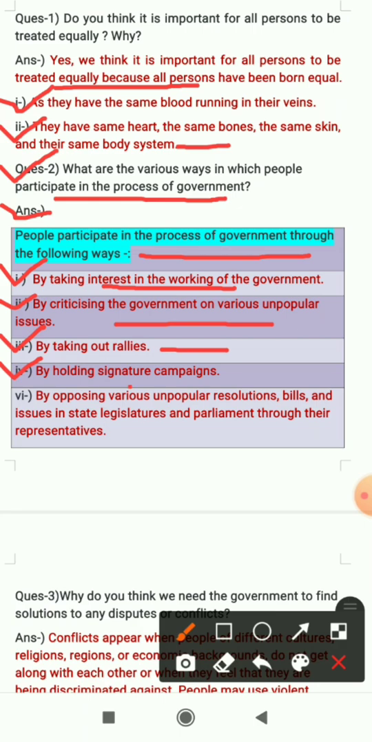So if people have to protest against the decision of the government, they can start a signature campaign also. Last point is by opposing various unpopular resolutions, bills and issues in state legislatures and parliament through their representatives. And people can also participate in the process of government by opposing various unpopular resolutions, bills and issues in the state legislatures and parliament through their representatives.